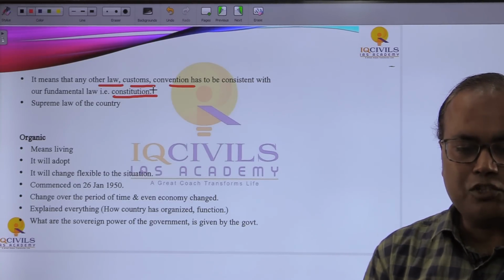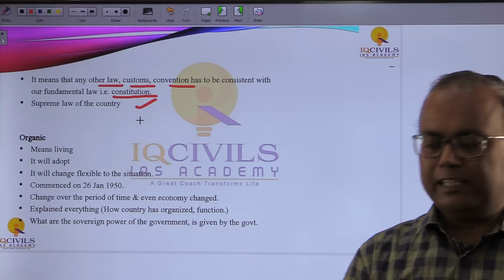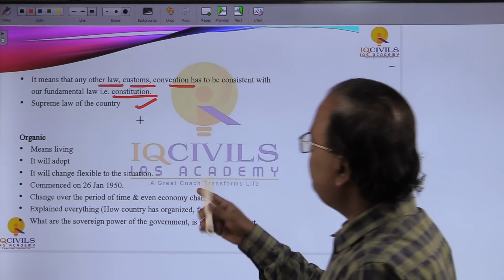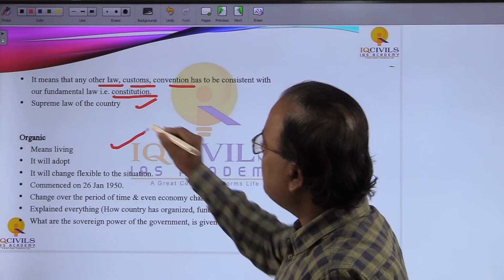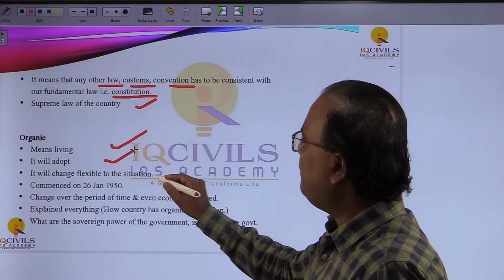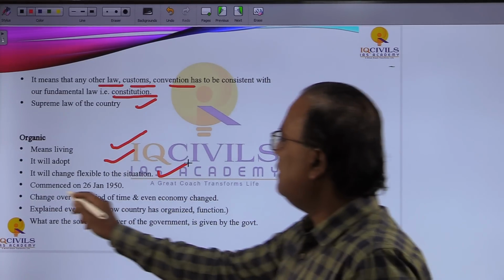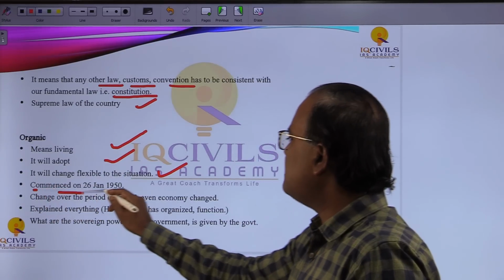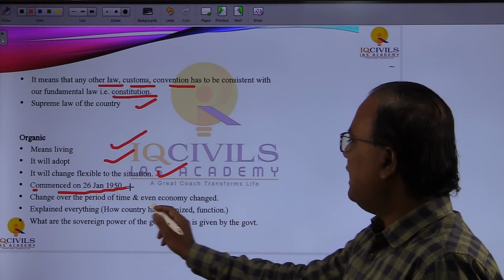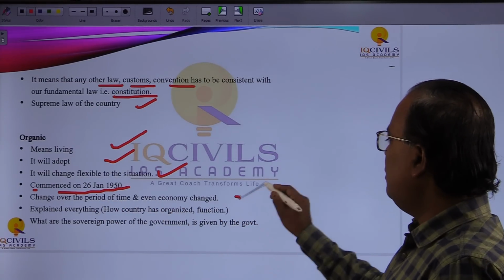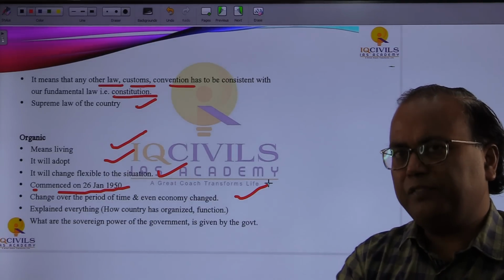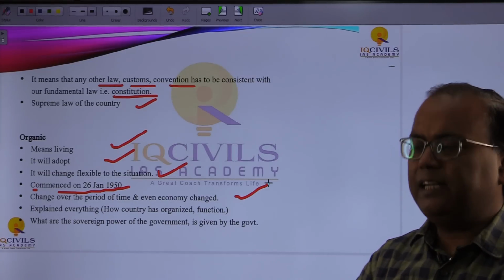Now, it is a supreme law of any country. It means it is a living one. So what does living one mean? It has to change, it has to adapt, it has to be flexible. The Constitution of India commenced on 26 January 1950, and changed over a period of time, and even the economy changed. So the economic situation changed from 1950 onwards. Every decade it keeps on changing.